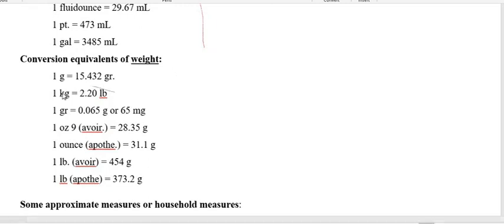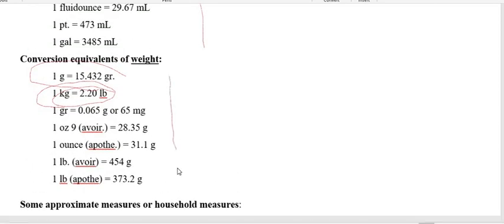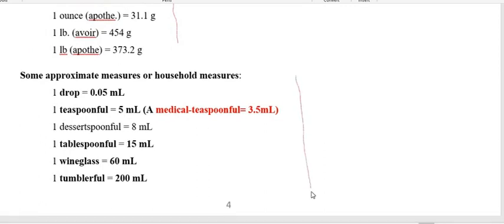So for 1 kg, how many pounds are there? 1 kg is equal to 2.2 pounds, and 1 gram is equal to 15.432 grains. So this is important. Now this is for the Avoirdupois system. If this is liquid, in liquid we are using the same Avoirdupois and apothecaries, we are using both the same. Now we have to go through some of the measures that we usually use in the household. So these are very, very important.